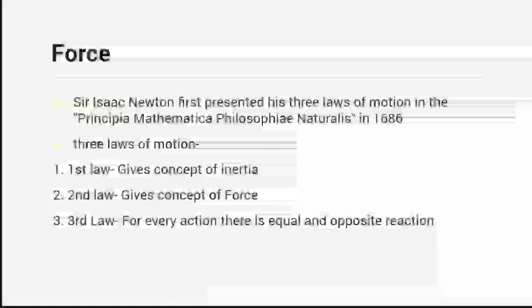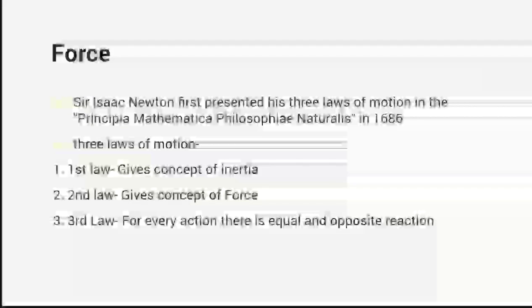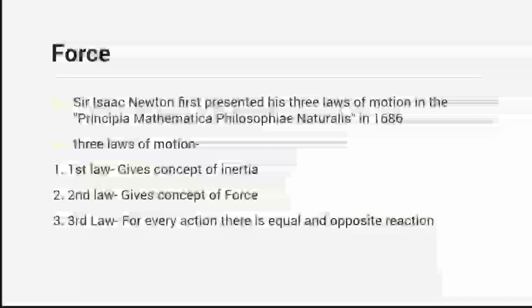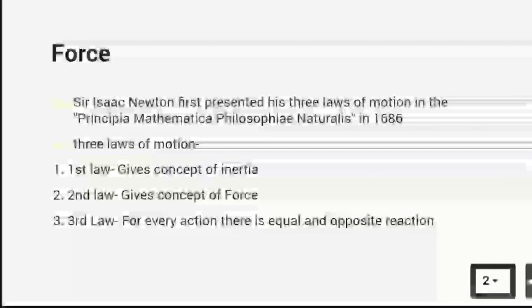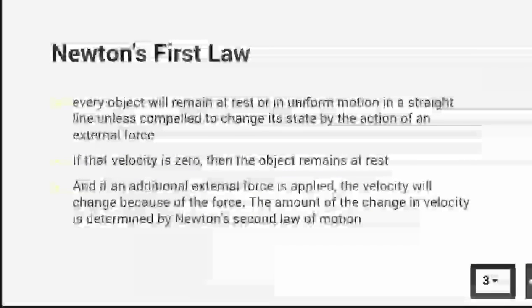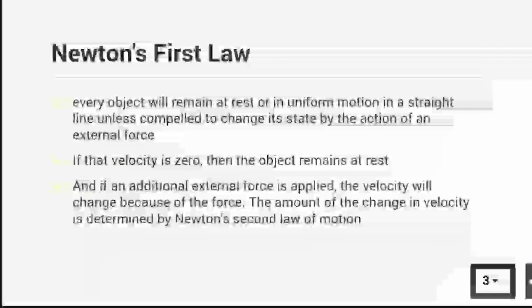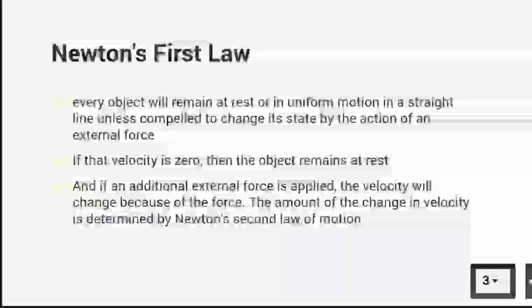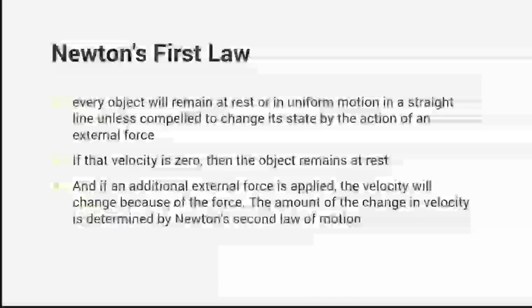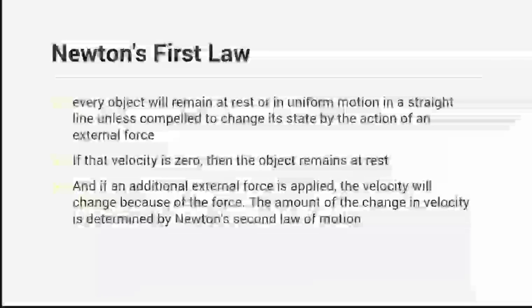The first law is related to inertia, meaning he gives the concept of inertia from the first law of motion. And what is that exactly? Every object will remain at rest or in uniform motion in a straight line unless there is an external force. It means the velocity is constant. So if you don't apply any external force, the object is either at rest or moving with a constant velocity. If that velocity is zero, then the object remains at rest.